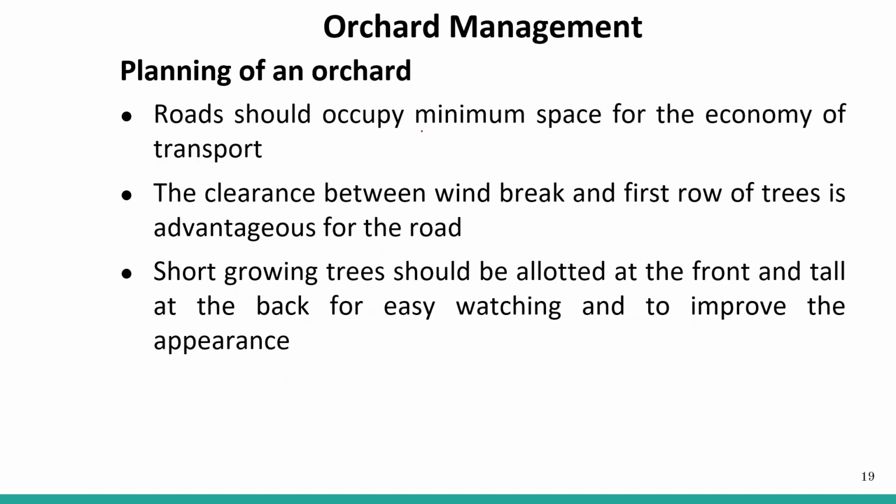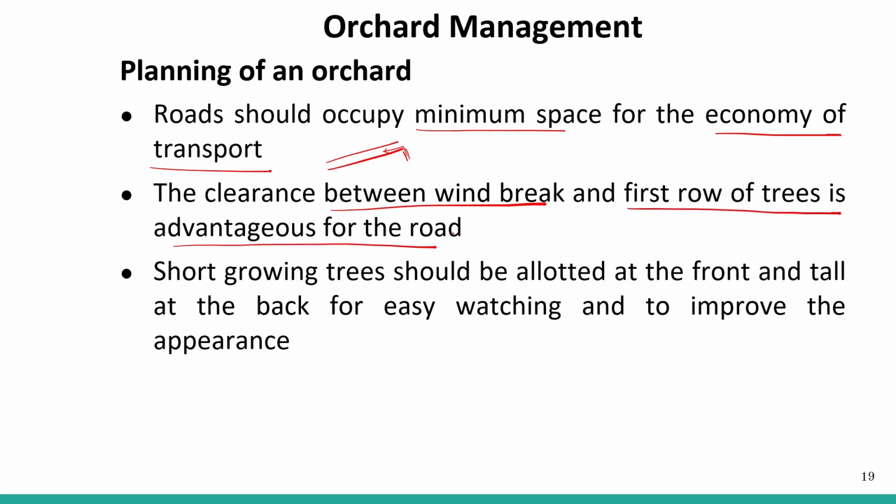Roads should occupy minimum space for the economy of transport. Okay, so the availability of road should be there, so very easily we can go for transportation of our fruit after harvesting. The clearance between the windbreak and the first row of trees is advantageous for the road.